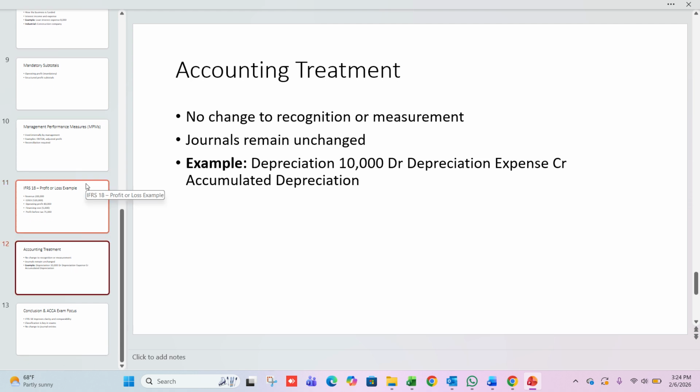Accounting treatment under IFRS 18. Now, this is very important to avoid confusion. IFRS 18 does not change accounting treatment. Recognition, measurement, and journal entries remain exactly the same. For example, depreciation is still recorded in the same way. The only difference is where it is presented in the statement of profit or loss.